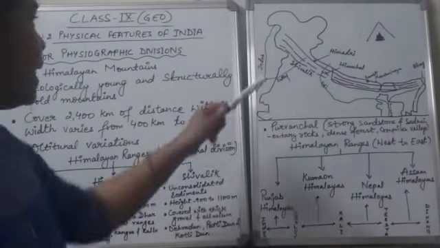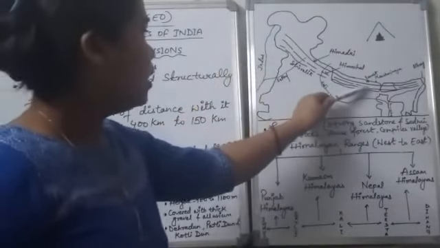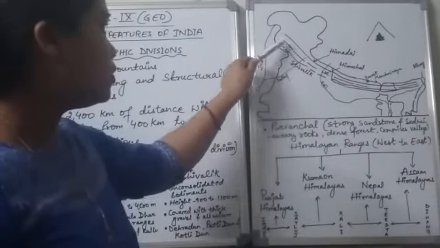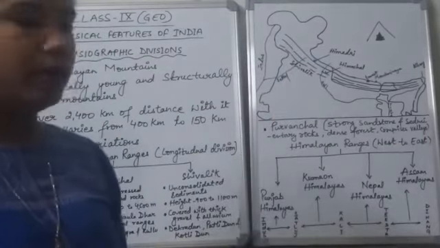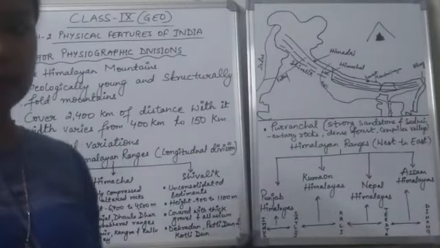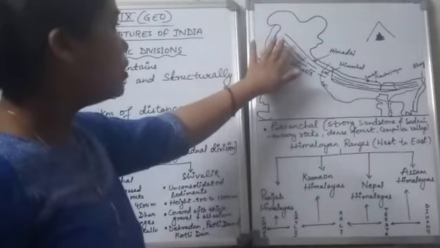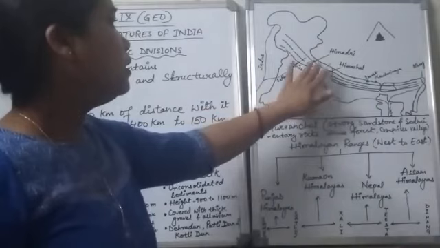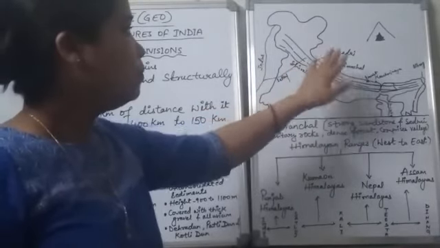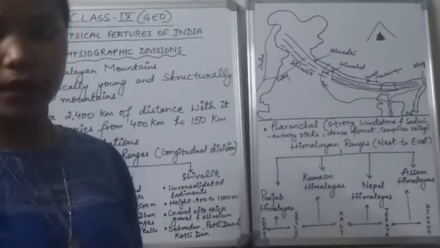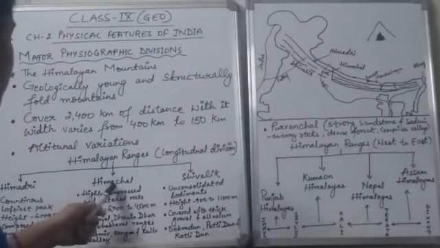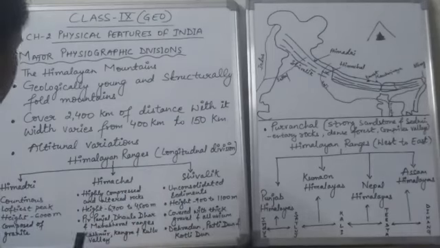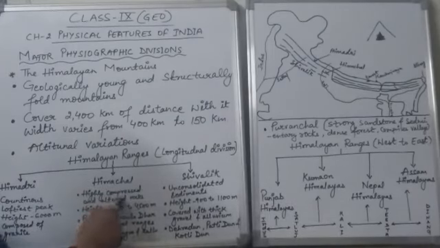Himachal is the second range. It is the middle range, because it lies between the Himadri and the Shivalik. That is why it is also called the middle range, and also the lesser Himalaya, because the height of the peaks in the Himachal is less than the Inner Himalayas. So it is called the Himachal, or the lesser Himalaya, or the middle Himalayas.